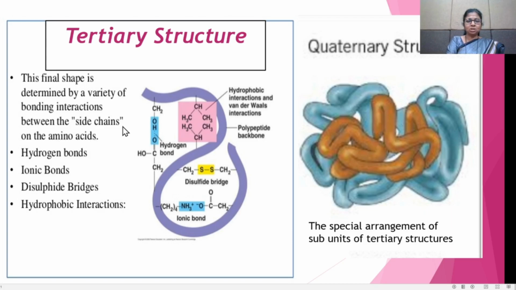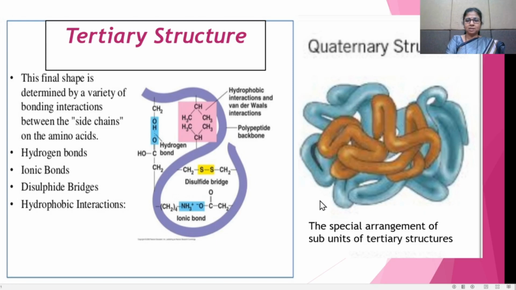That means in the tertiary structure, bonding between the side chains takes place, by hydrogen bonds, ionic bonds, disulfide bridges, or hydrophobic interaction. The side chains are linked together with each other by these hydrogen bonds, ionic bonds, disulfide bridges or hydrophobic interaction.